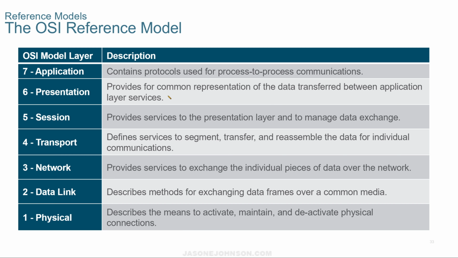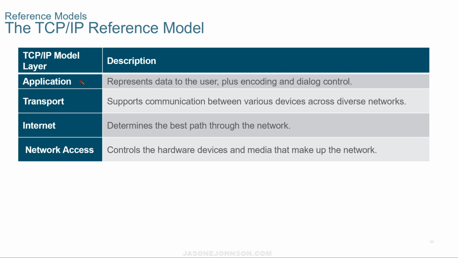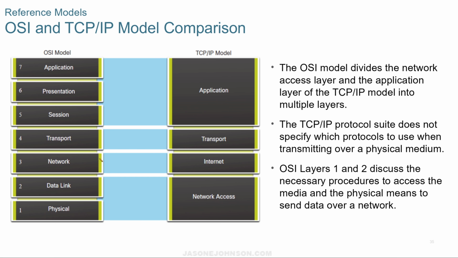And here's another example of the OSI model. You have application, presentation, session, transport, network, data link, and physical. And then the TCP/IP model, you have your application, transport, internet, and network access. Here it is compared again, side by side. The OSI model divides the network access layer and the application layer of the TCP/IP model into multiple layers.